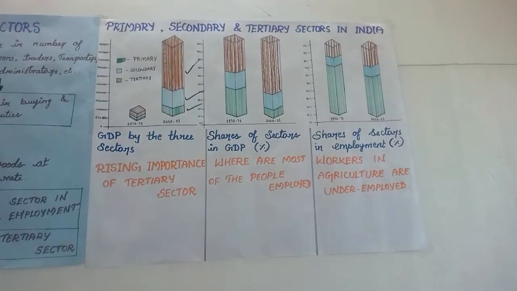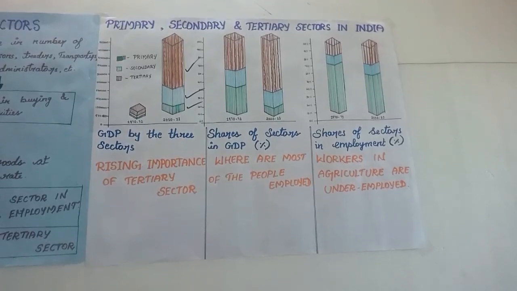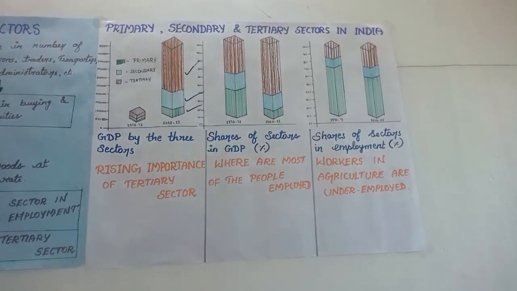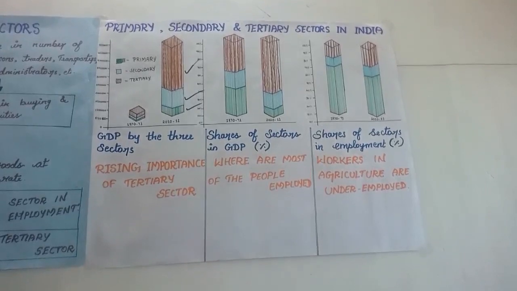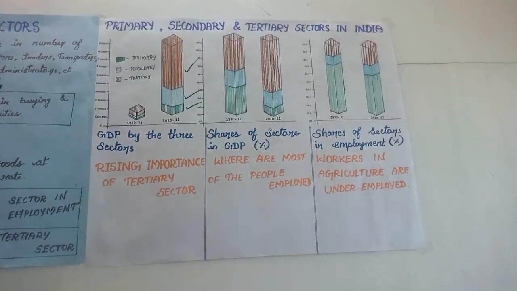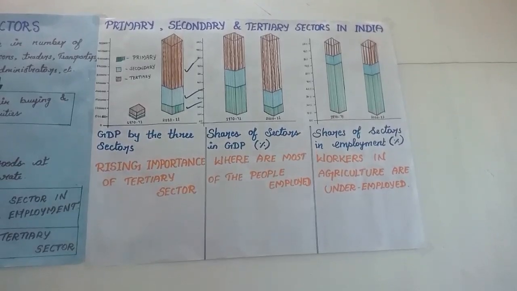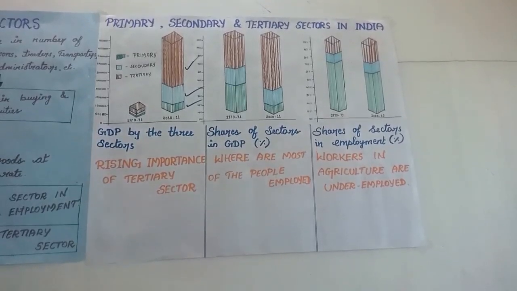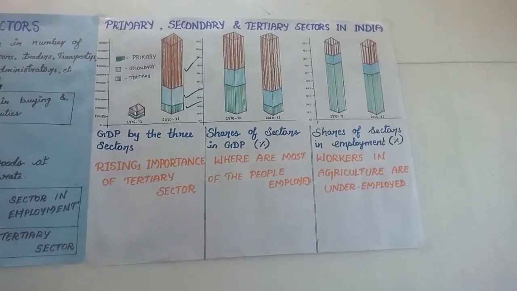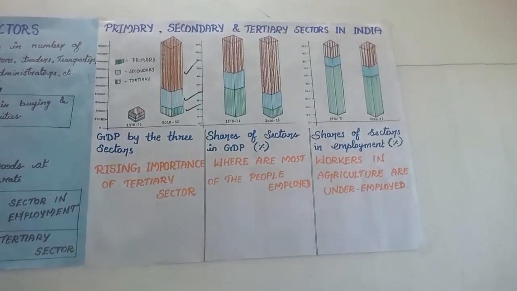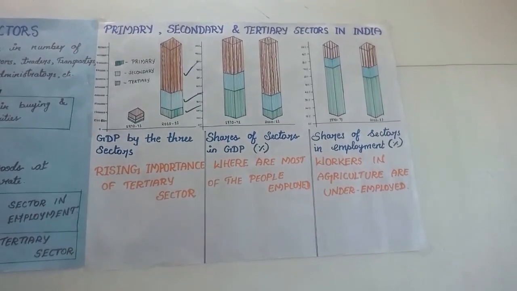In other words, workers in the agriculture sector are underemployed. For example, here is a story given in your book, page number 26. You can go through page number 26 later on. Here a farmer has a very small piece of land and does not have any modern irrigation facilities.